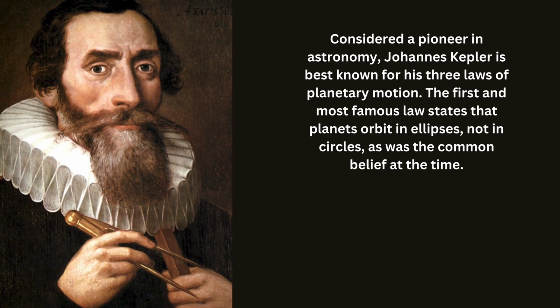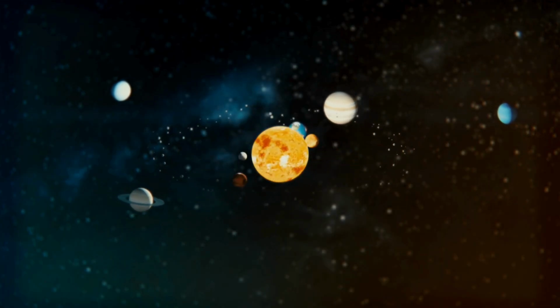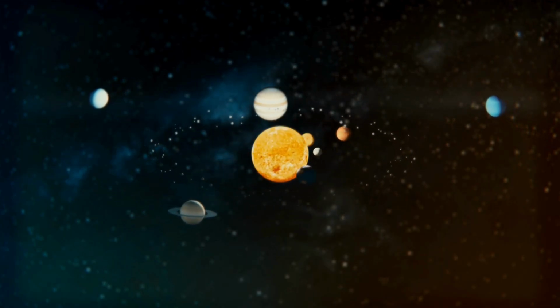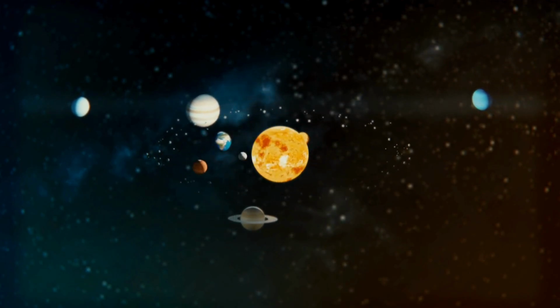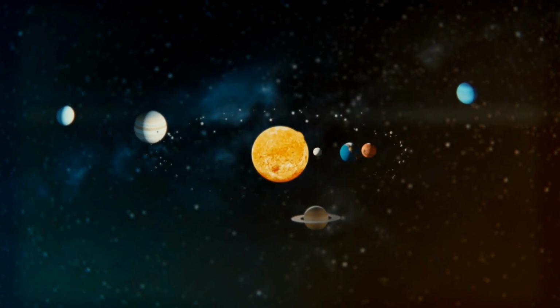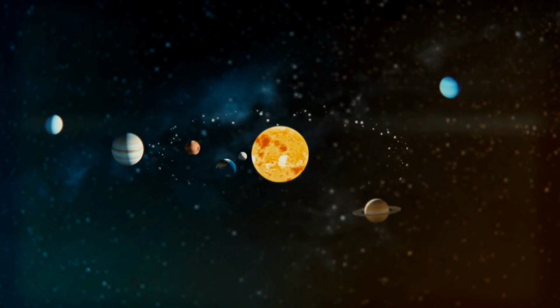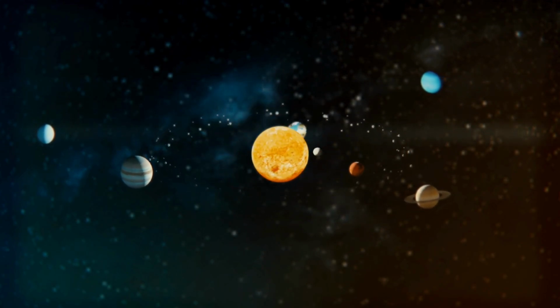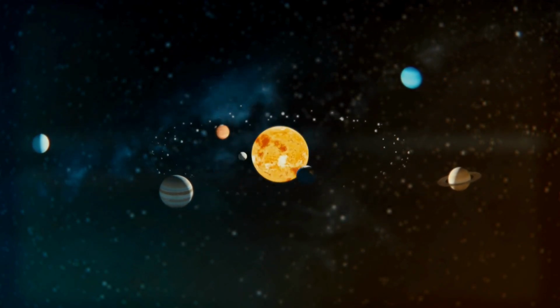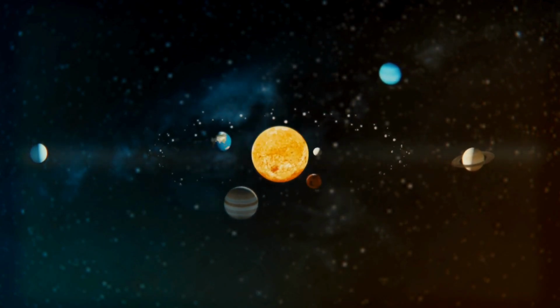A planet covers the same area of space in the same amount of time no matter where it is in its orbit, and a planet's orbital period is proportional to the size of its orbit, its semimajor axis. Explore the process that Johannes Kepler undertook when he formulated his three laws of planetary motion.